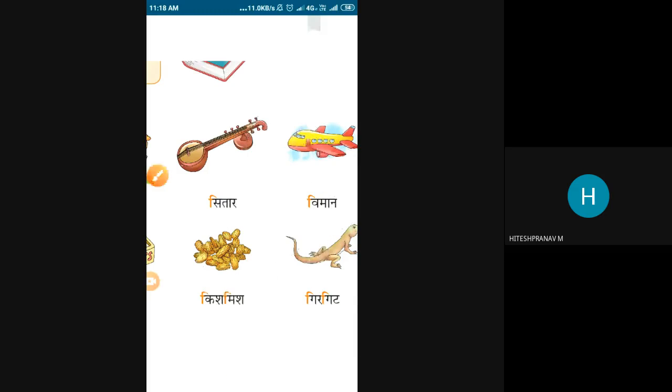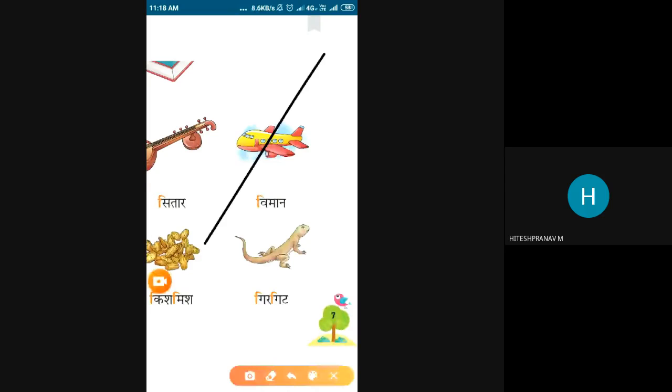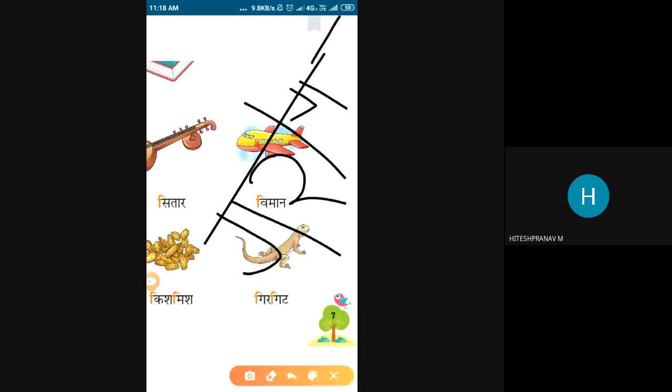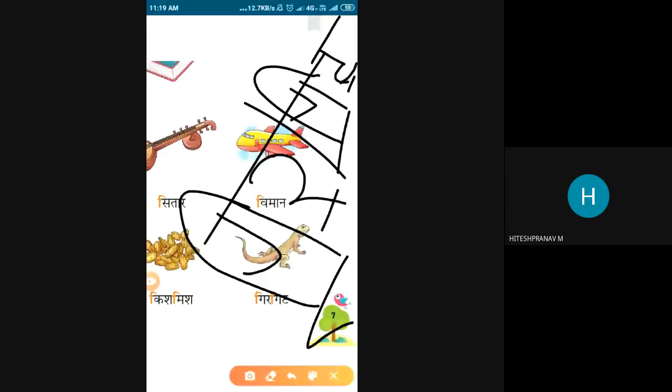At last, girgit. See the pronunciation, child. This is Ga, this is also Ga. This is Ra and this is Ta. The last ones are Ir and It. See the pronunciation when we are adding the E sign. What will happen? Ga became Gi, because Ig plus E, Gi. Both have the same procedure, Ig plus E, Gi. So Gi, Ir, Gir, Gi, It, Git. Girgit is a lizard.